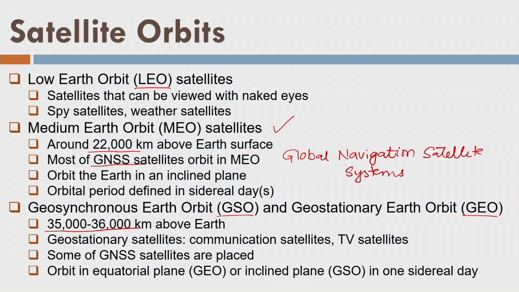So we have two kinds of satellites now, geosynchronous and geostationary. Remember, both revolve around the Earth with the same speed as the Earth, and that's why they are named geostationary or geosynchronous. All the communication satellites, like those used for mobile phones or television, are placed in the geostationary orbit, and some of the GNSS satellites are placed in geosynchronous orbits also.